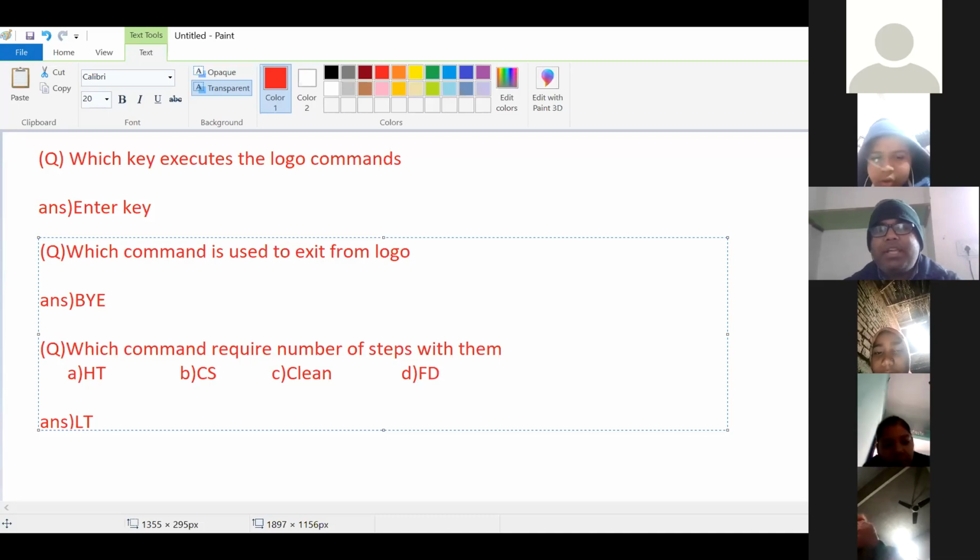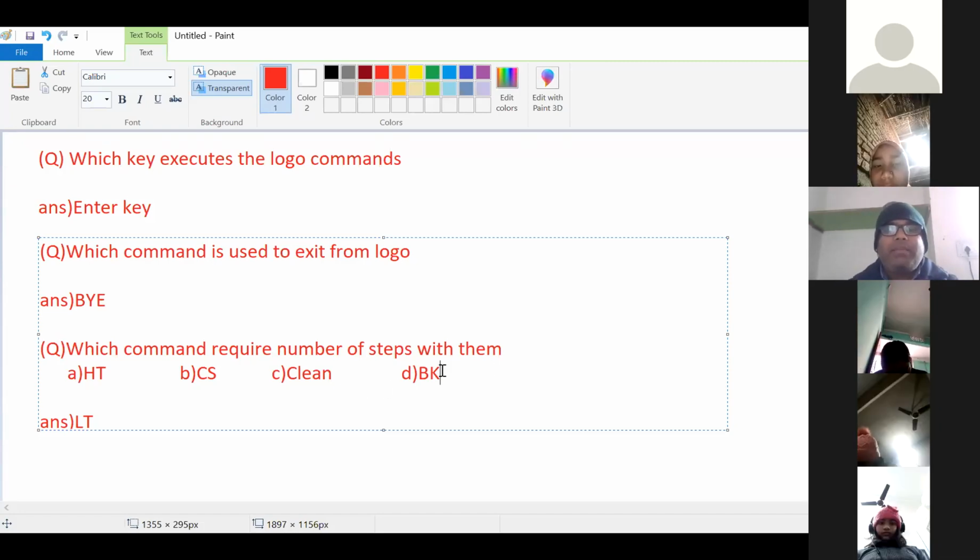If the option is FD, the FD command also requires number of steps, and so do RT, LT and BK. If the option is BK, the answer is the BK command.